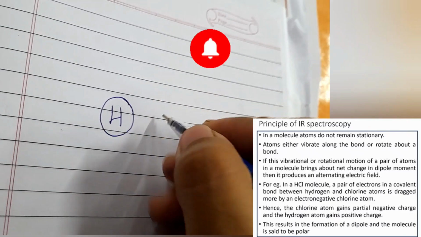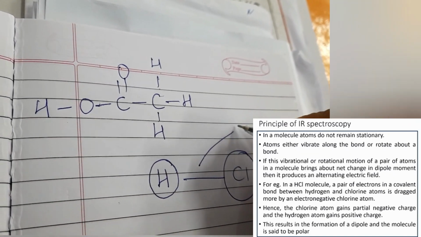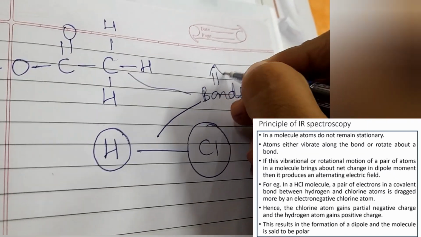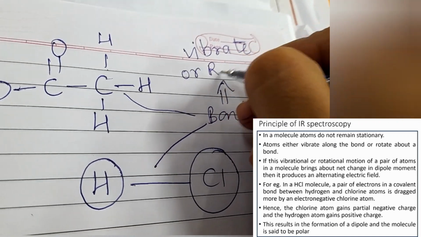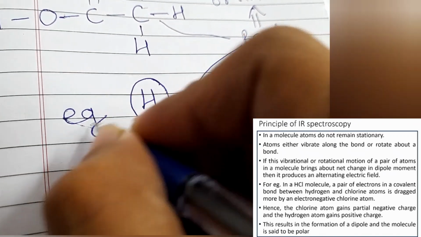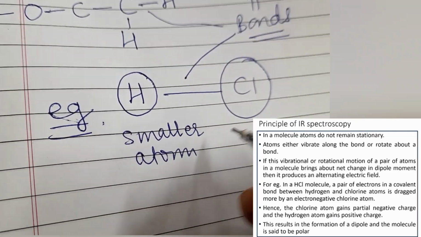In a molecule, atoms do not remain stationary. Atoms either vibrate along the bond or rotate about a bond. If this vibrational or rotational motion of a pair of atoms in a molecule brings about net change in dipole moment, then it produces an alternating electric field.